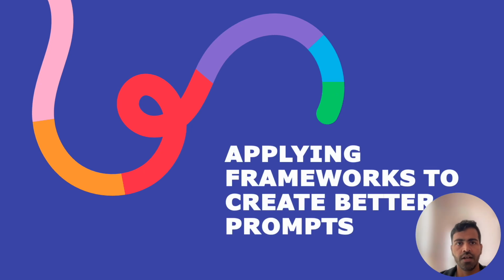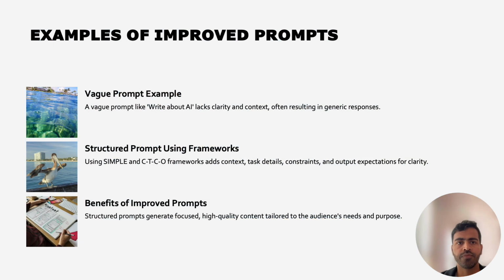Let's understand with an example of improved prompts. Consider the difference between a vague prompt and one using frameworks. A vague prompt would be "write about AI," and the improved one using simple and CTCO: context would be audience is a beginner. Task: write a blog post explaining AI in healthcare. Constraint: 150 words, simple language. Include one example. And the output is an engaging and informative blog post. This structured prompt provides clarity, context, and constraints, resulting in a focused and useful response.